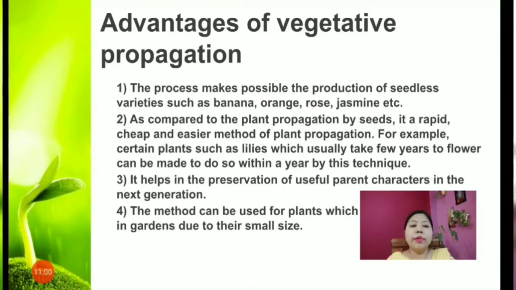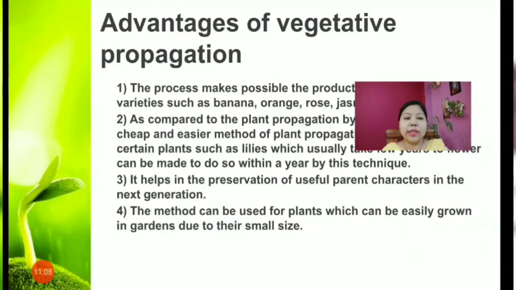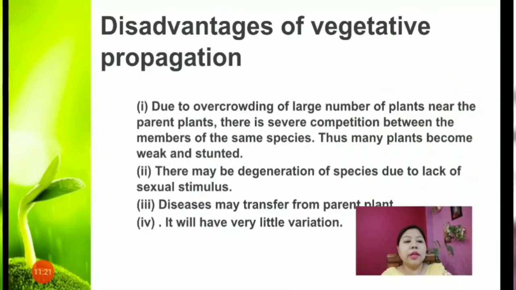It helps in the preservation of useful parent characters in the next generation. And the last advantage, that is the fourth advantage, is that this method can be used for plants which can be easily grown in garden due to their small size. So it is usually used for growing ornamental plants. Fine. So now let us look at the